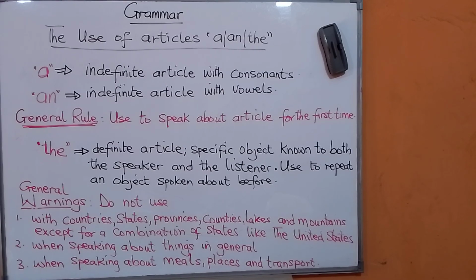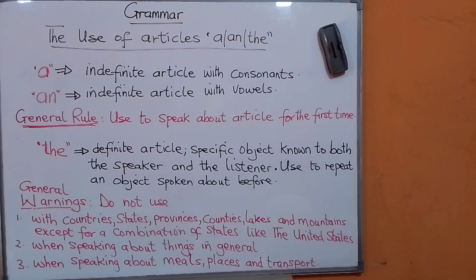General rule: we use a or an when you want to speak about something for the first time. When you want to speak about something for the first time, you use a or an, depending on whether you are joining a with a consonant or an with a vowel. So if you are speaking about something for the first time, you use a or an.